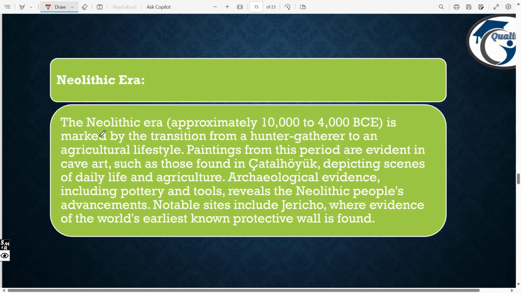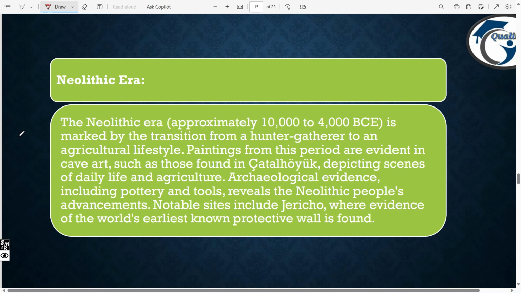Next, the Neolithic era. This time period is 10,000 to 4,000 BCE. It is marked by the transition, sorry, I told you transaction, it's not transaction, it is the transition from hunter-gatherer to an agricultural lifestyle. Before that, they were hunter-gatherers. Now they have shifted to settled life. In which era? The Neolithic era.